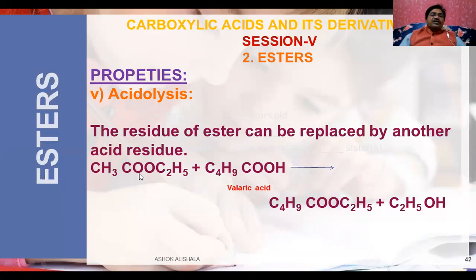For example, this is ethyl acetate where the methyl group is present in the acid part, and here it is treated with valeric acid, that is a 5-carbon carboxylic acid, so that when it is treated, the methyl group is replaced by a butyl group. Therefore, it is called ethyl pentanoate, and the byproduct is not methyl alcohol. This is going to be acetic acid, CH3COOH.